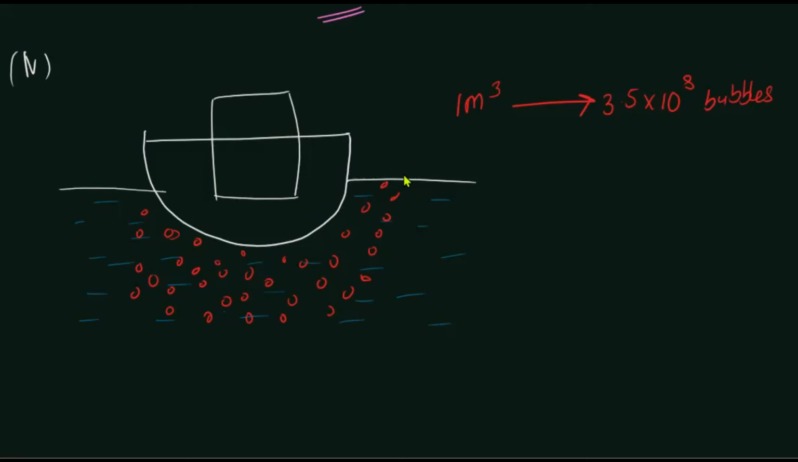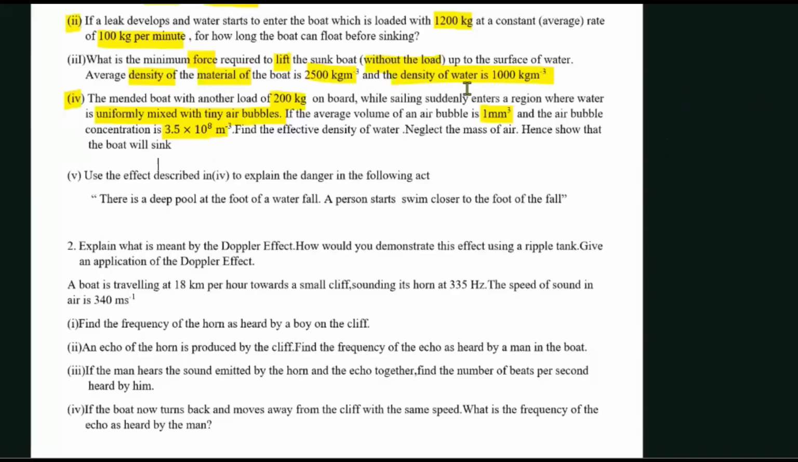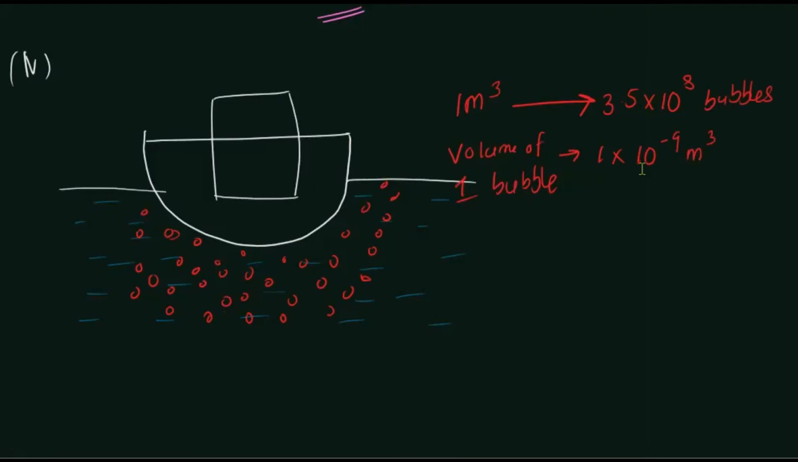And then they are also saying the volume of one bubble is 1 into 10 to the power minus 9 cubic meters. Actually, they have given it in cubic millimeters, so we have converted it into cubic meters. That's the only difference, right? So then I need to find the total volume of the air bubbles inside 1 cubic meter, right?